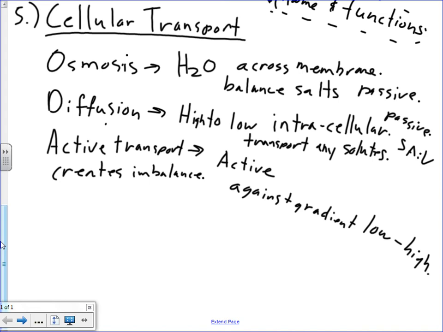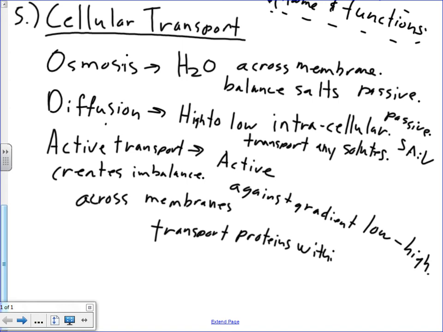It's across the membrane, because remember, there were those special proteins in the membrane, the transport proteins. They carry out this process. The diagrams in your notes showed that the transport proteins essentially change their shape as they're pumping stuff across the membrane using active transport.